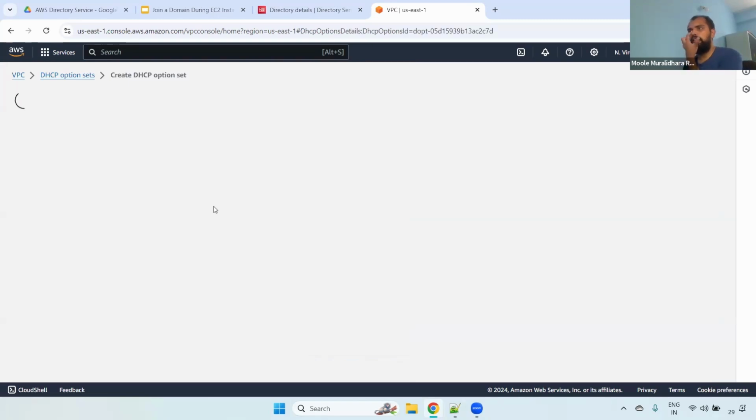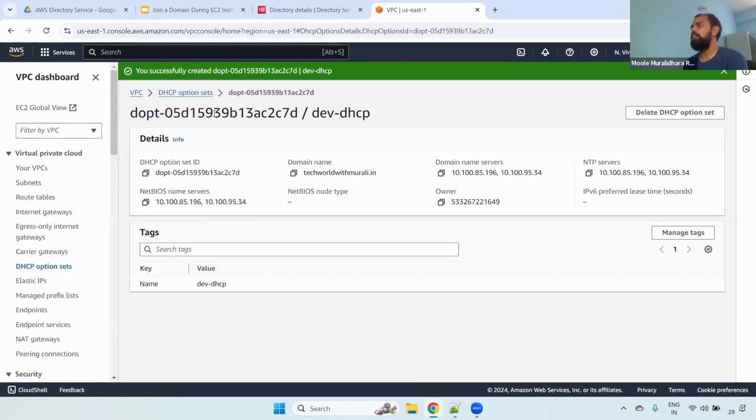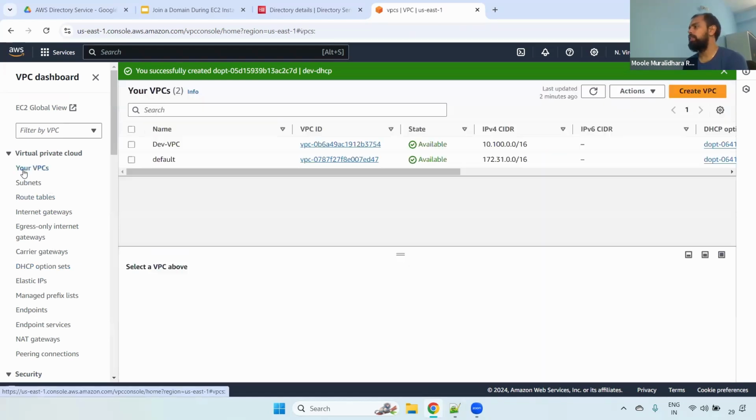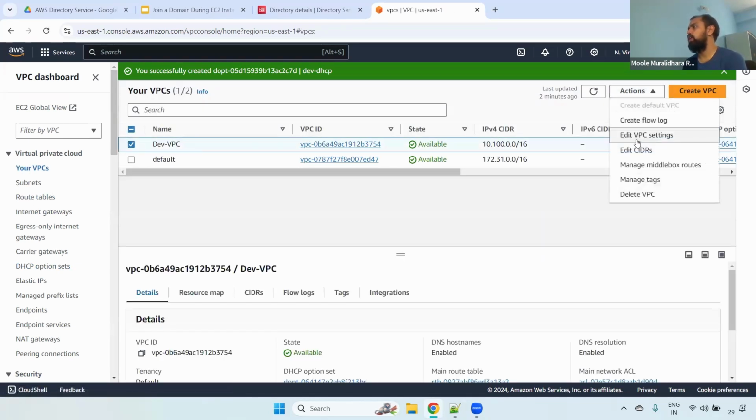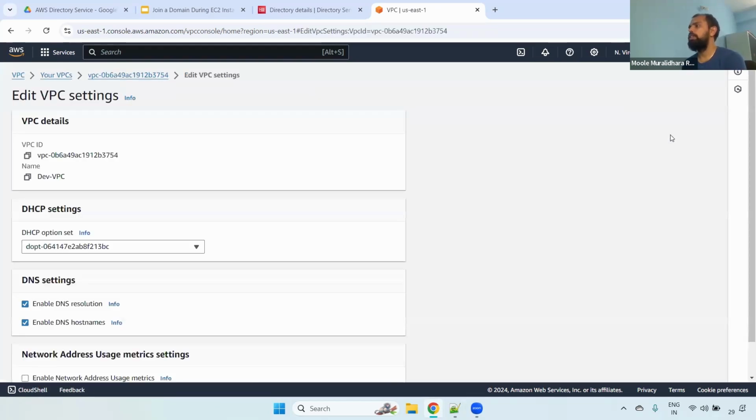Now once we create this, if you see here, it will create a DHCP option set ID, and you can also see the domain name server, NTP servers, NetBIOS name server, and who the owner is. Everything you can see here. Now what you have to do? Go to the VPC, go to the specific VPC and go to Actions. Here you have the option Edit VPC settings. Remember guys, when you create a VPC by default, it will choose the Amazon provided DHCP. Now what you have to do?